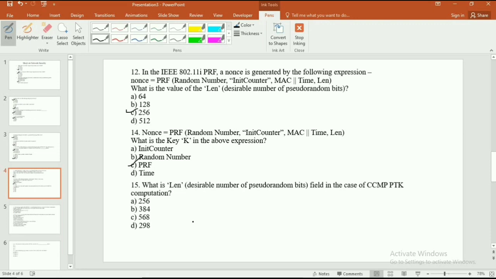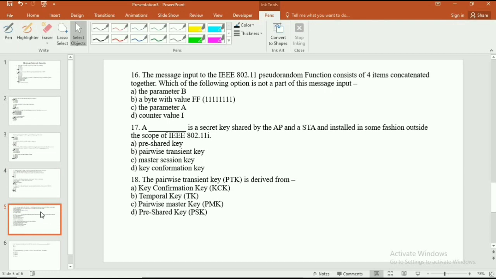And the 15th question is, what is lane? Desirable number of pseudo random bits, used in the case of CCMP PTK computation. And here are the options: option A 256, option B 384, option C 568, and option D 298. The correct answer is option B, 384. Now moving towards the next slide.